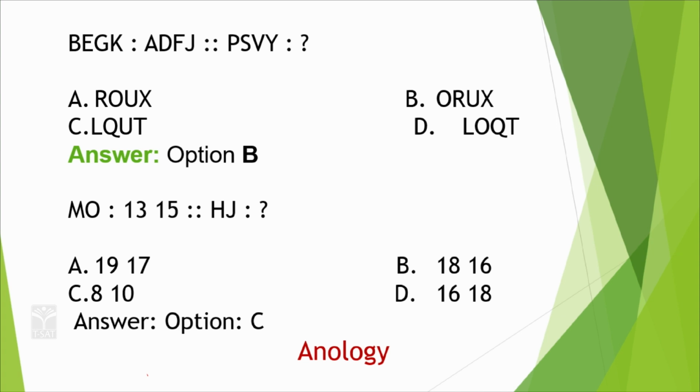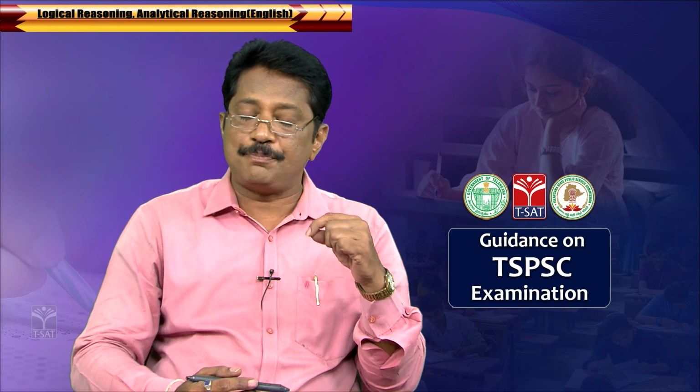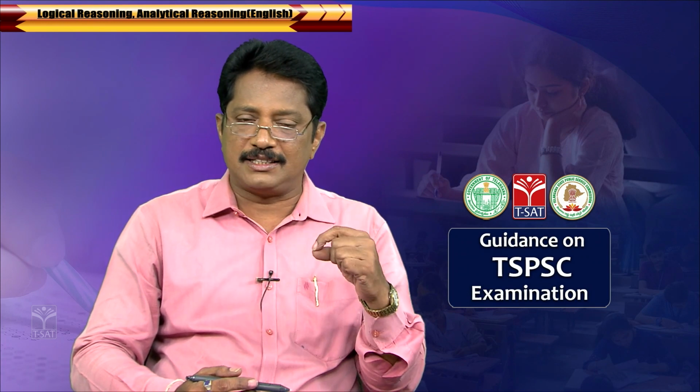K, L, M, N, O, P. So means which one will come? O will come. So the first letter is O. So it is clear. Option B is the answer. Simply you can calculate. So, the order of the letters, the position of the alphabetical letters, you have to keep in mind. It should be very clear, then there is no confusion. You have to practice this one.